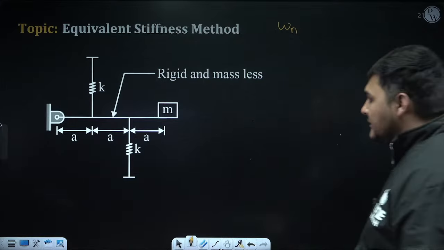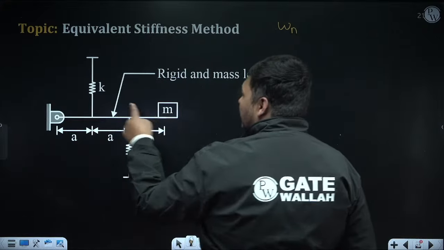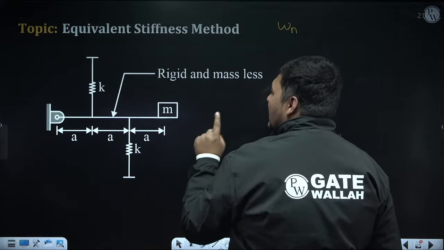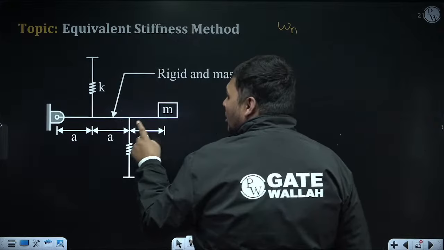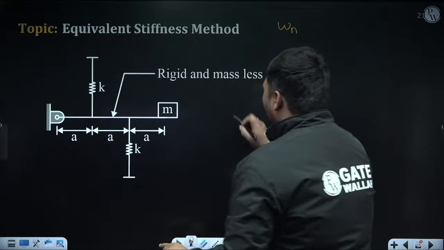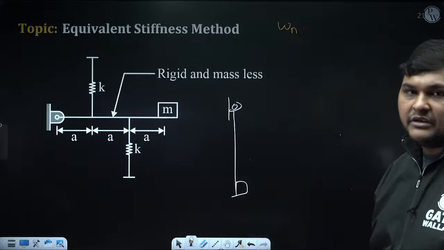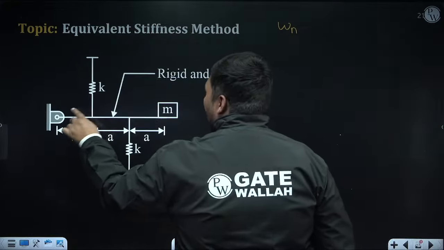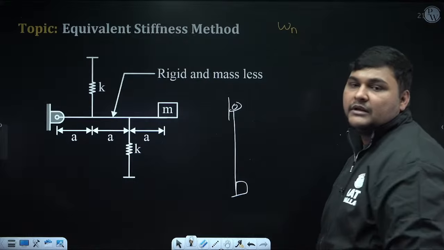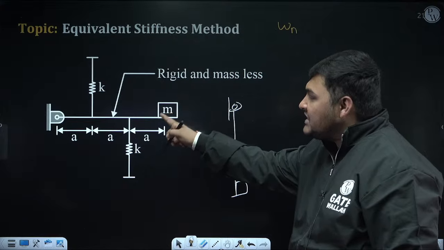Reason? See, here what will happen now? Right now you can see this rod is hinged here. This rod is massless, but this weight or mass is attached to the rod. So can I say, if this spring were not there, just try to imagine, the rod cannot be like this, because due to gravity, the rod along with this mass will take this position. So is this rod with this mass in this position due to the presence of this spring? Means this spring has supported the rod or the mass which is acting on the rod.